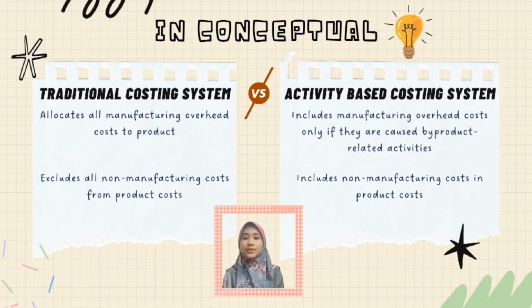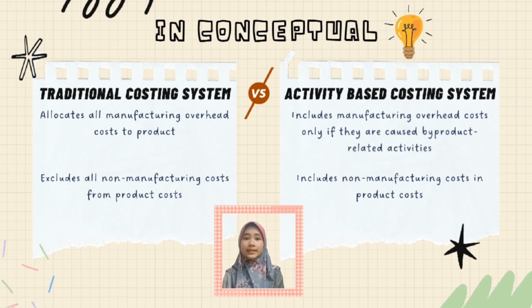Next, the traditional cost system excludes all non-manufacturing costs, which are those incurred outside of the manufacturing facilities, from product costs, even though some of these non-manufacturing costs are presumably caused by products. For example, the cost of office supplies and office equipment depreciation are reported as period expenses under the traditional cost system.